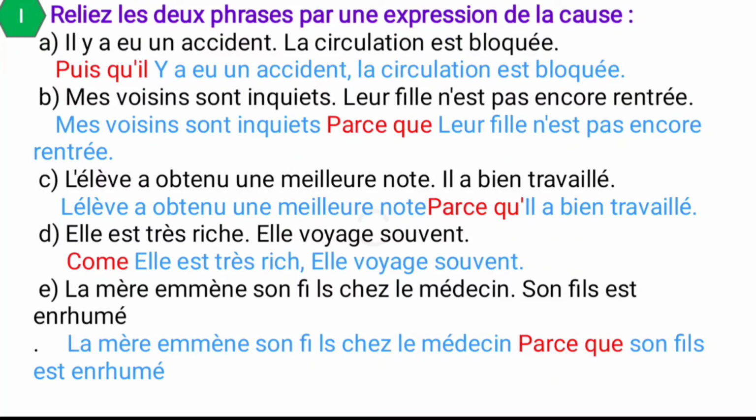And next, la mère ramène Sophie chez le médecin. Sophie est enrhumée. So what is the meaning of this one? The mother takes her daughter to the doctor. First sentence. And second, Sophie est enrhumée. It means she has a cold. So what is the expression we have to use? La mère ramène Sophie chez le médecin parce que Sophie est enrhumée. So the mother takes her daughter to the doctor. Why? Because she has a cold. So this is the first exercise which is based on an expression de la cause.